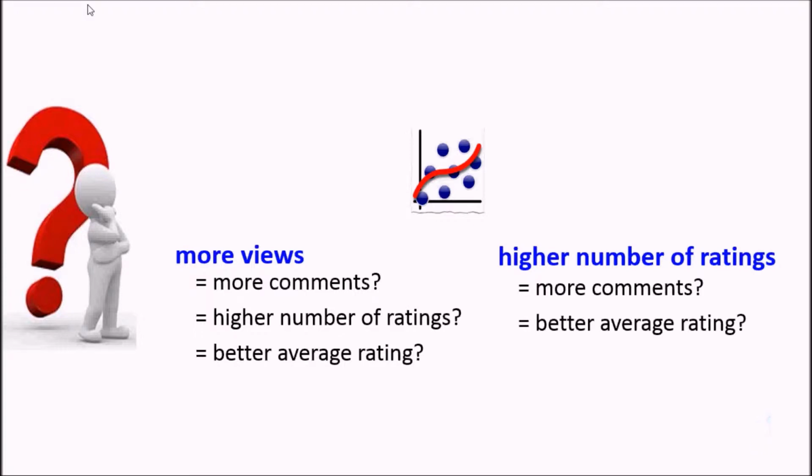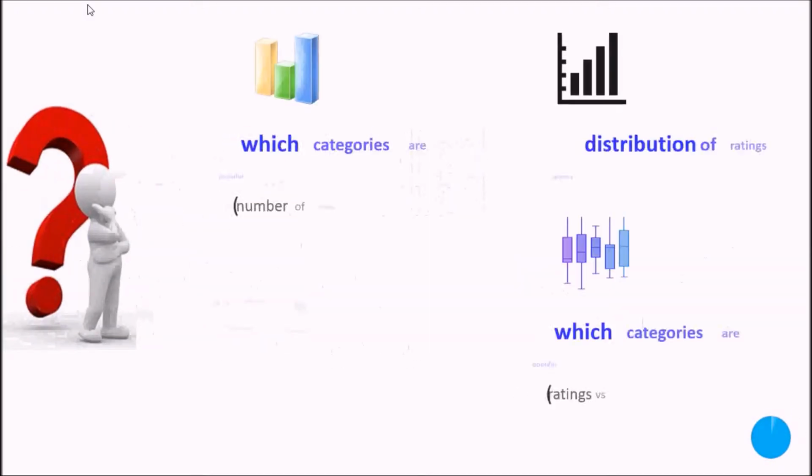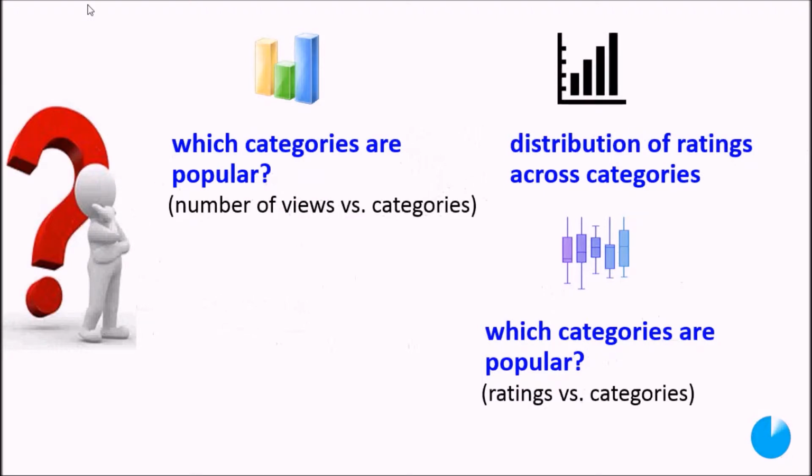The other kind of analysis we did was what categories are more popular. We did a bar chart by seeing the number of views versus categories. We did box plots for which categories are popular by ratings versus categories, and we also did a distribution of ratings across categories using a histogram.